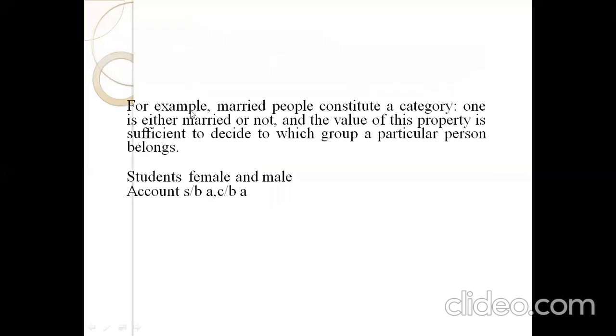For example, married people is one category. A person is either married or not. All married people form one category. Here, being married is a property sufficient to decide which group a particular person belongs to. Another example of a category is gender, female or male.